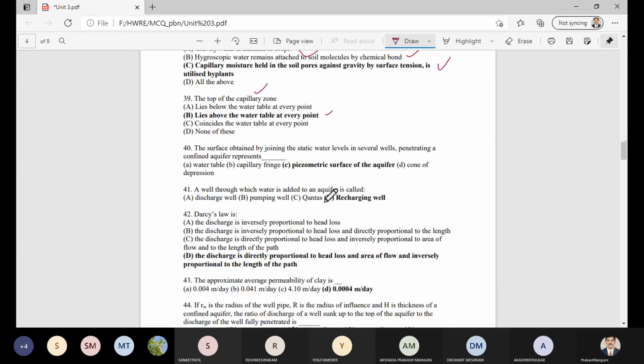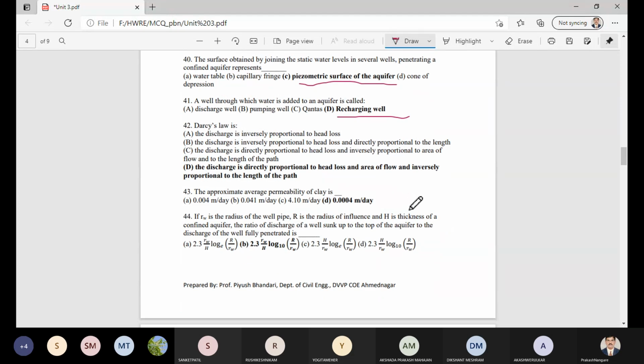Is the correct statement. Then, the surface obtained by joining the static water levels in several wells penetrating a confined aquifer represents the piezometric surface of the aquifer. A well through which water is added to an aquifer is called a recharge well. Please remember all the statements. And Darcy's law: the discharge is directly proportional to the head loss and area of flow, and inversely proportional to the length of the path.